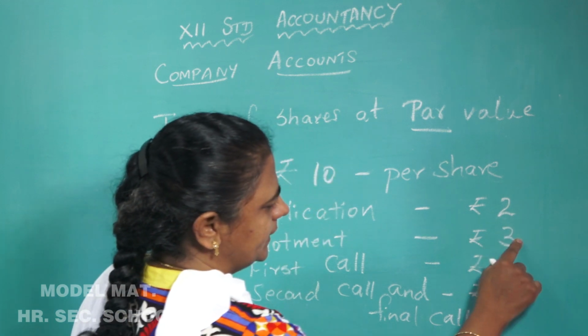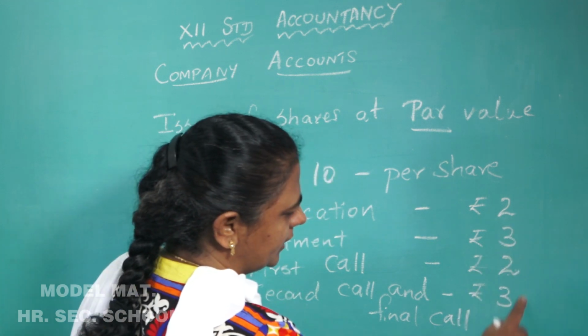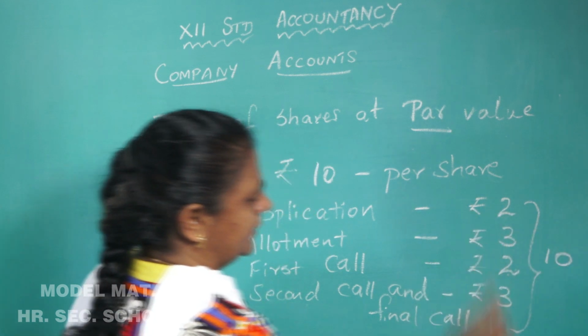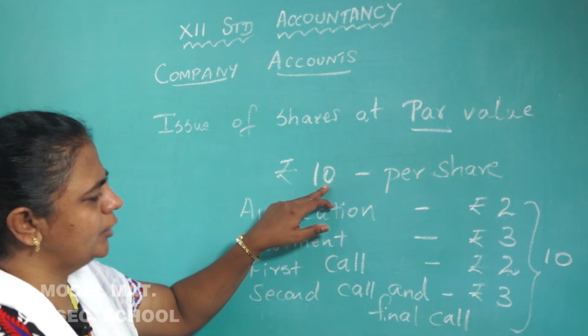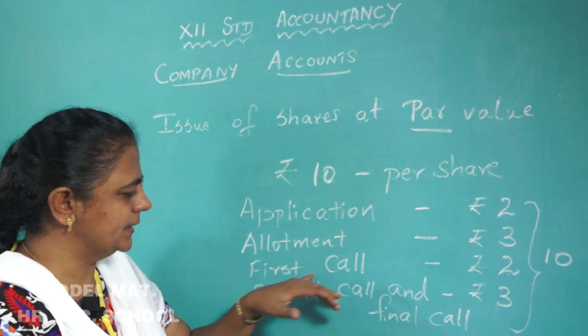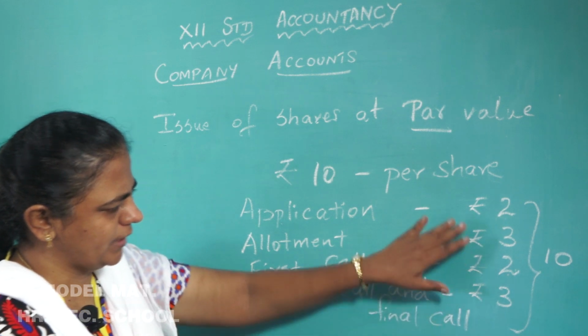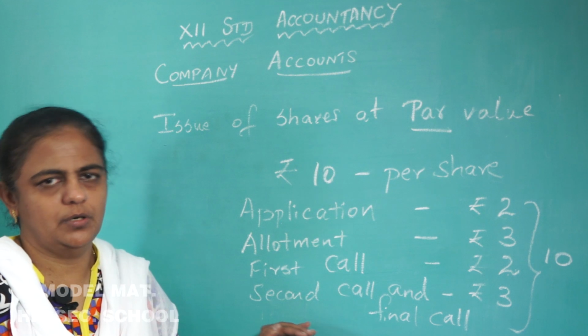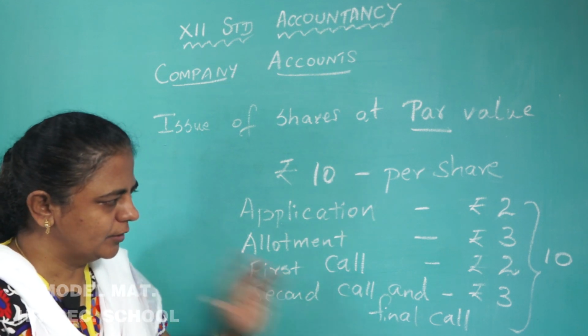So, 2 plus 3 plus 2 plus 3, this totally gives how much? It gives 10 rupees. So, the value of one share, that is rupees 10, is collected in different installments in this way. This is just one example I have shown you. They can even go for one more call, a third and final call also.